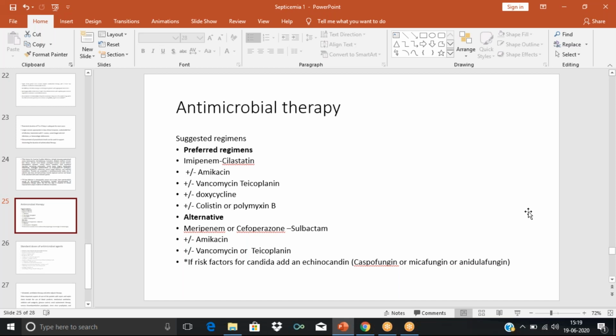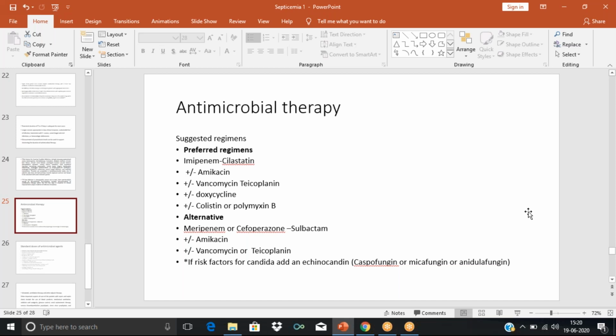Amikacin can be included, or vancomycin can be included. Doxycycline can be included. Colistin or polymyxin can be. Polymyxin and all are very higher antibiotics. As we discussed earlier, there is even carbapenem resistant gram-negative bacteria, gram-negative bacteria that is resistant to carbapenem. So carbapenem itself is a higher antibiotic, and there are gram-negative bacteria that are resistant to carbapenem.